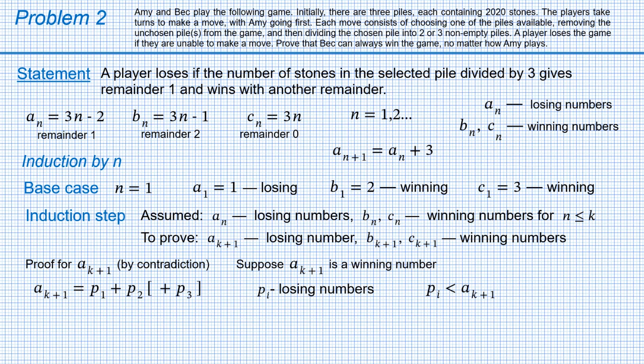That means that the induction assumptions apply to these terms, according to which all these numbers can be nothing but members of sequence a_n.